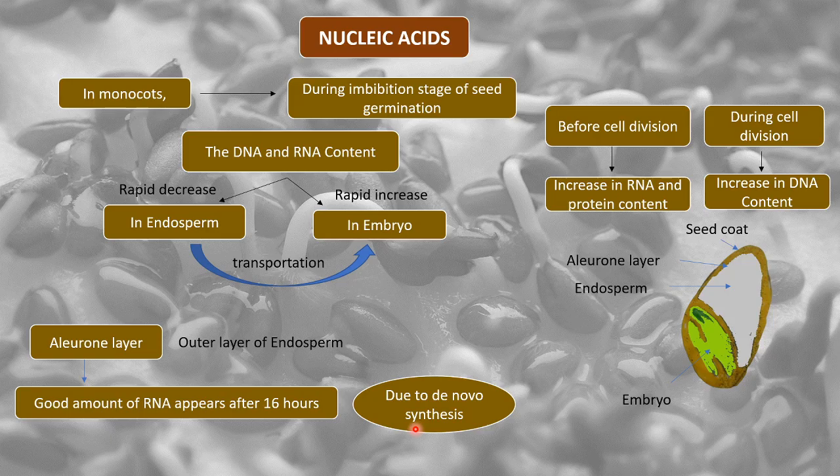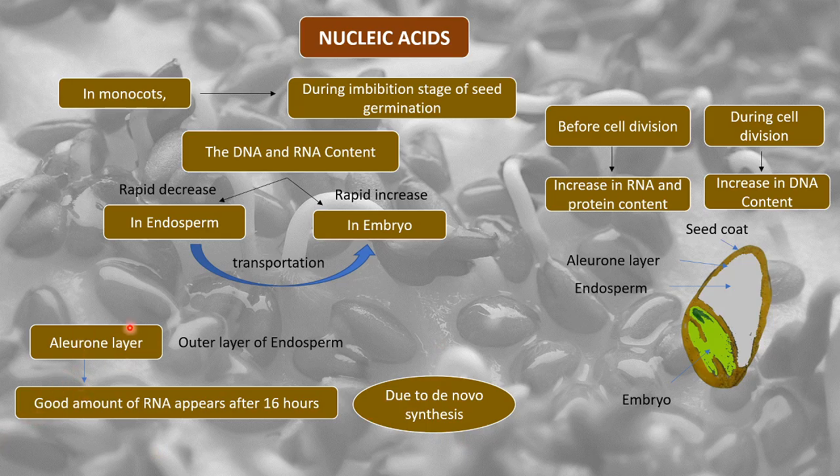So when I say de novo synthesis, it refers to the synthesis of complex molecules from simple molecules. It is something that is formed very new, not present already, and that is called de novo synthesis.